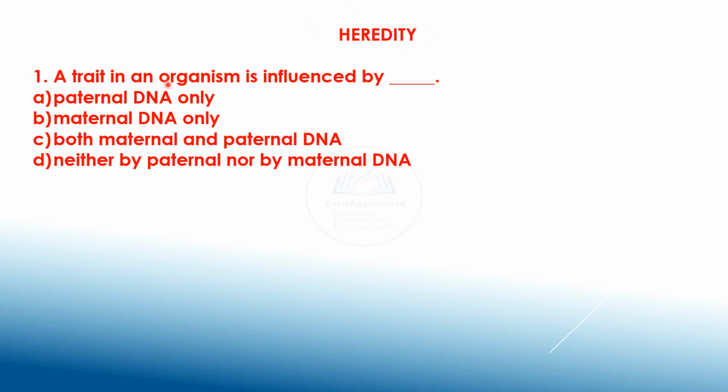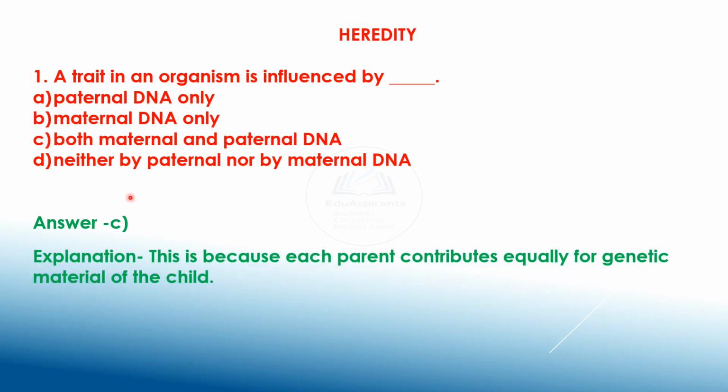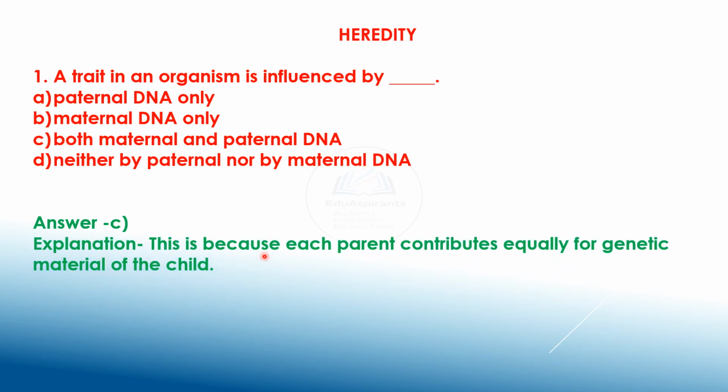1. A trait in an organism is influenced by paternal DNA, maternal DNA, both maternal and paternal DNA, neither by paternal nor by maternal DNA. Mark your choice. Let us see the answer. It is C, both maternal and paternal DNA. This is because each parent contributes equally for genetic material of the child.